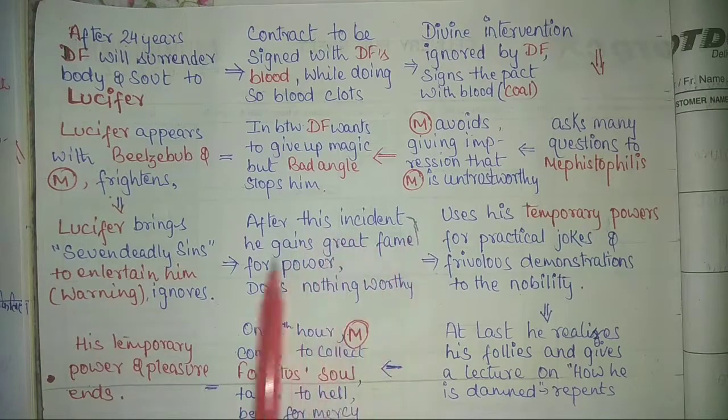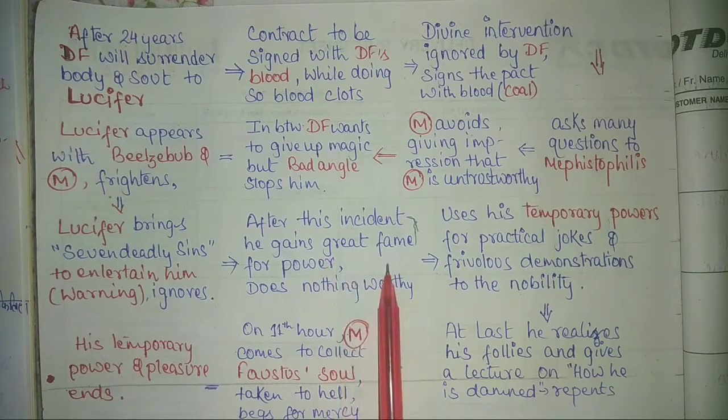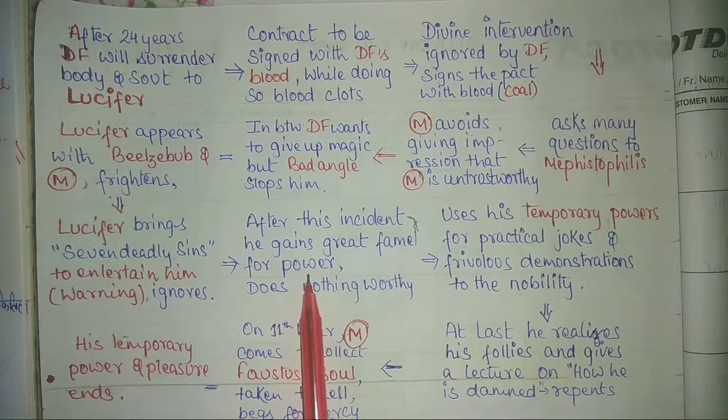After this incident, he gains great fame and power. After the incident means after getting the power from the devil. After conjuring, he gets power, and that power is utilized in a wrong way. In order to get name and fame, he utilized this power not to benefit people. So it was not worthy.